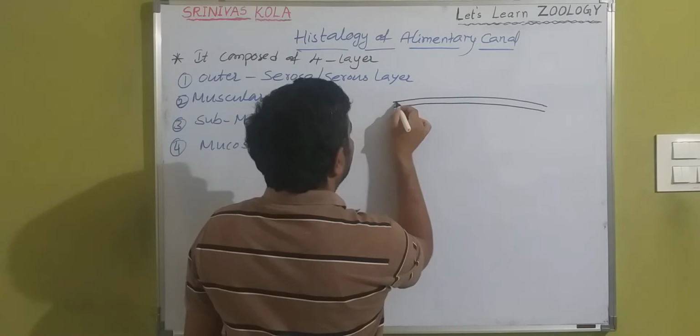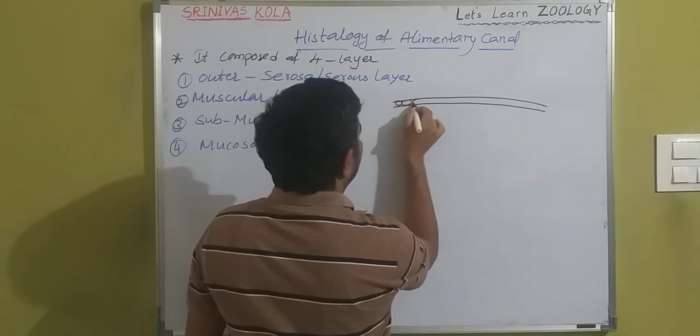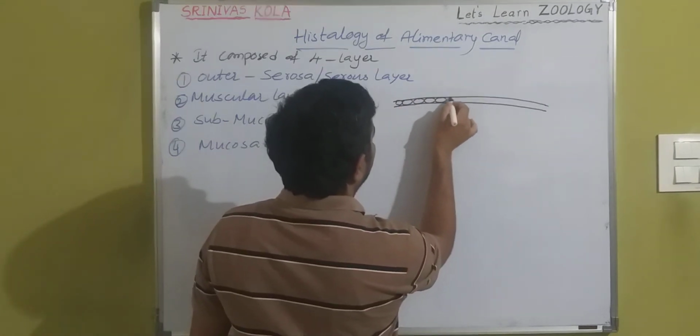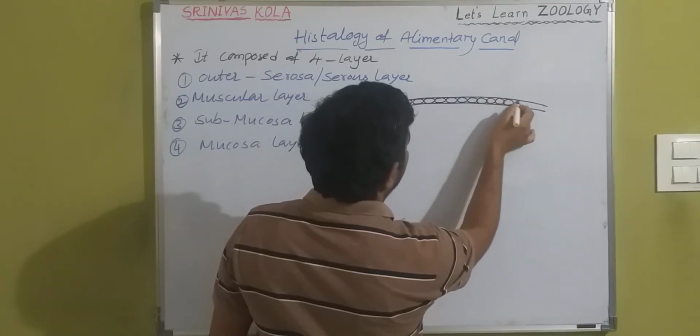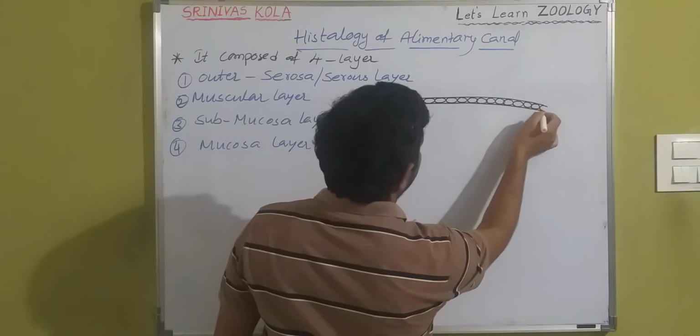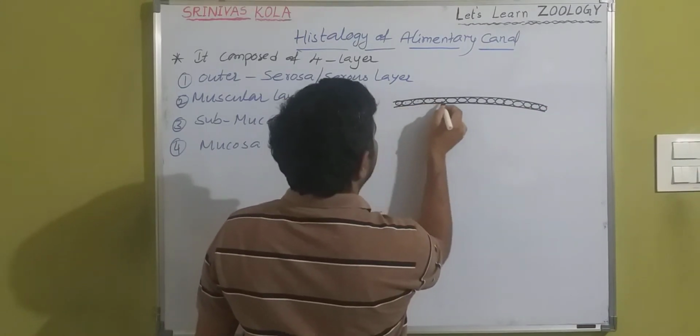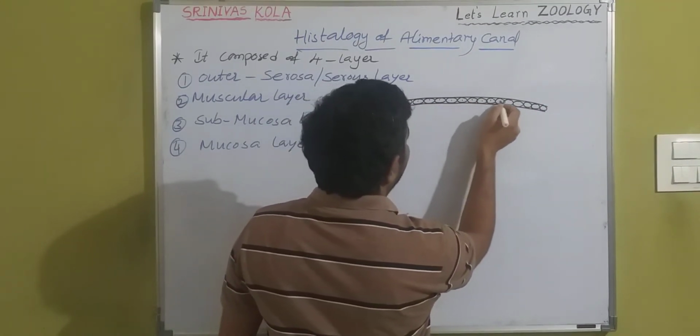This complete outermost layer is called serosa. What is that? Serosa. It is an epithelial layer.